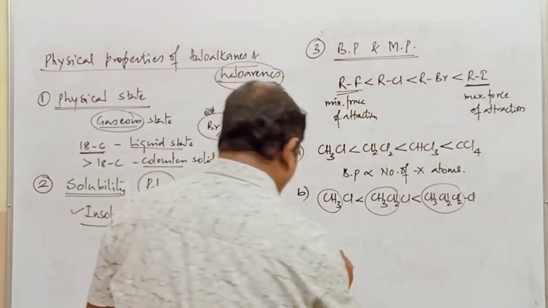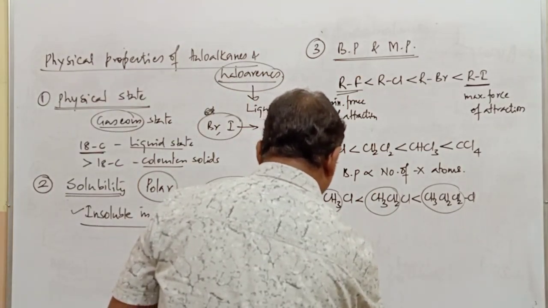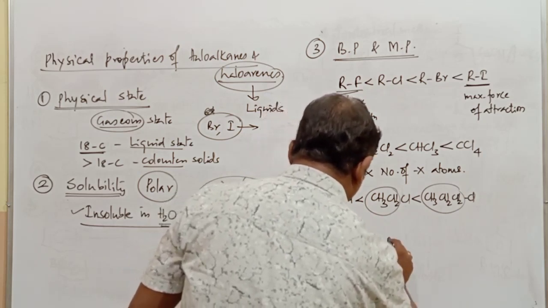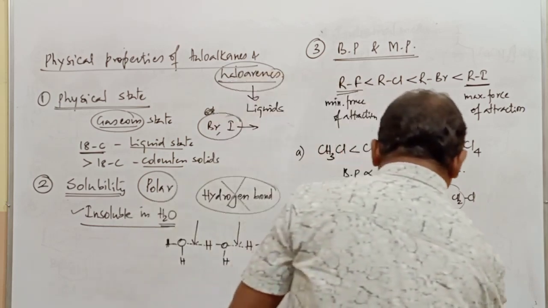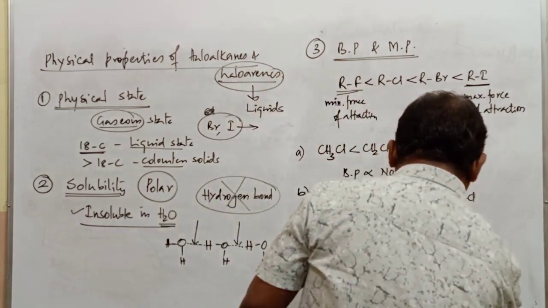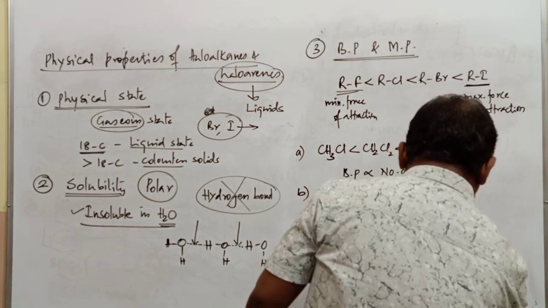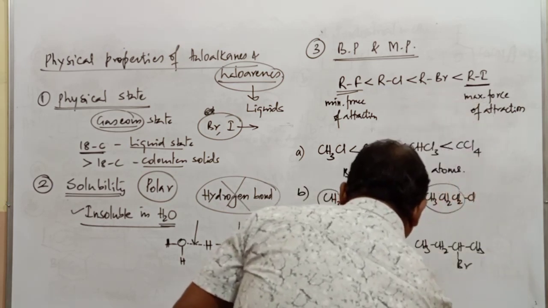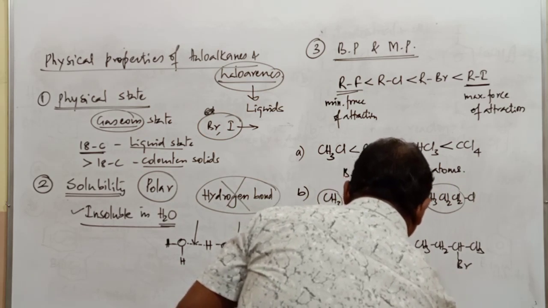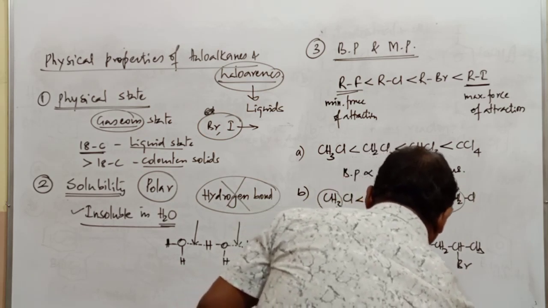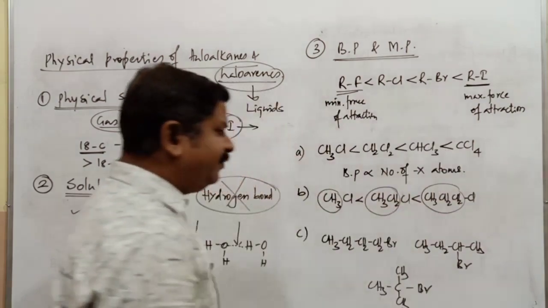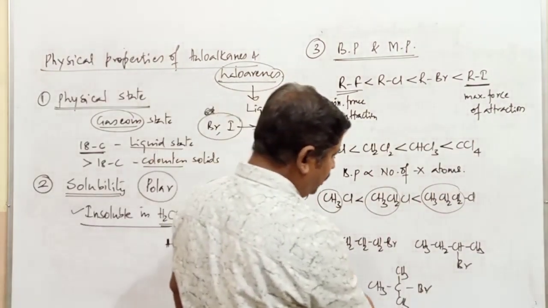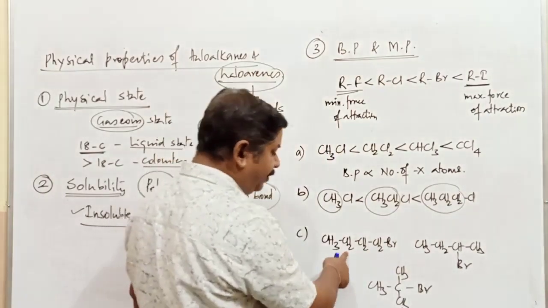As the length of the alkyl chain increases, the boiling point of the compound also increases. Next, for example, CH3CH2CH2CH2Br. Next one, CH3CH2CH(CH3)Br. And the next one, a carbon with three CH3 groups and a Br. Out of these three compounds, what's the name of the first? 1-bromobutane, commonly called n-butyl bromide.